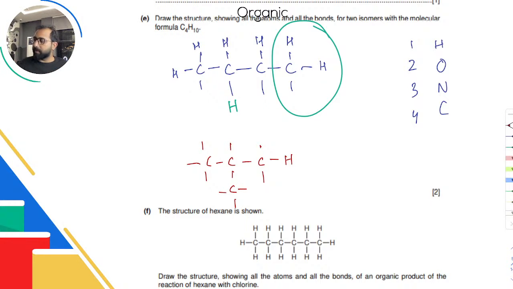Why is this an isomer? I can check. If I try to join them, 1, 2, 3, 4, without picking up my pencil, I can join 4. But here, 1, 2, 3. No matter how much I try, I can join these 3, these 3, but I cannot join 4 here, which means it is still an isomer. They're both C4H10, so clearly isomers. We have drawn them.